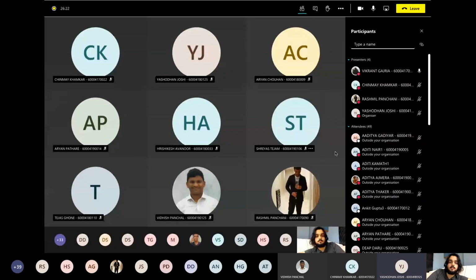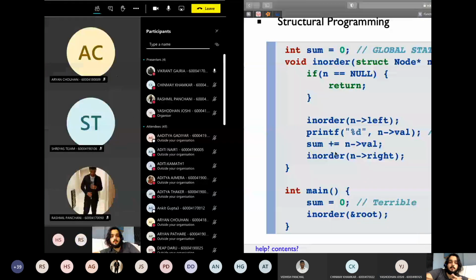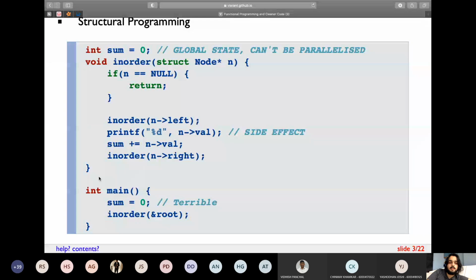Hello? Yeah. So when I talk about parallelization, that means this piece of code, I want to run it on 2 different processors or 2 different computers or 2 different execution pipelines. Like I want to run this code twice at the same time. At that time, they are sharing this variable. And if one of the processes changes this variable, the other process will get affected. So in simple terms, I cannot run this code simultaneously on 2 different processors.